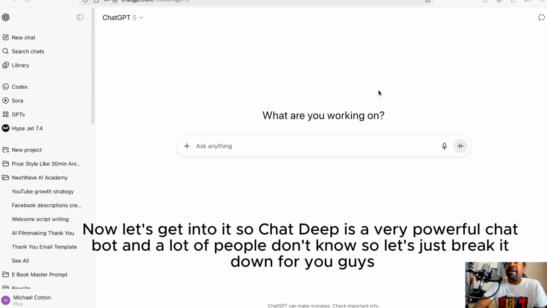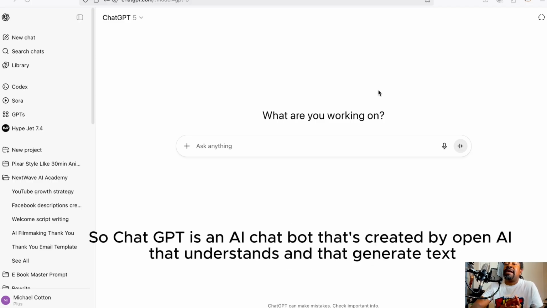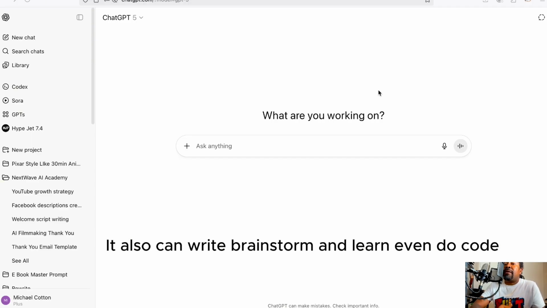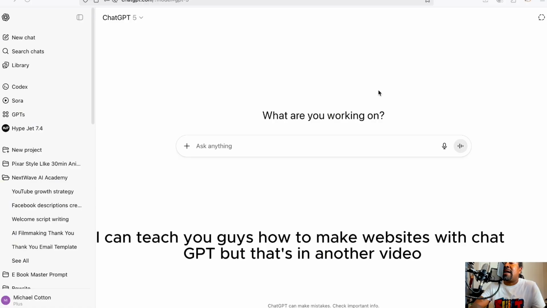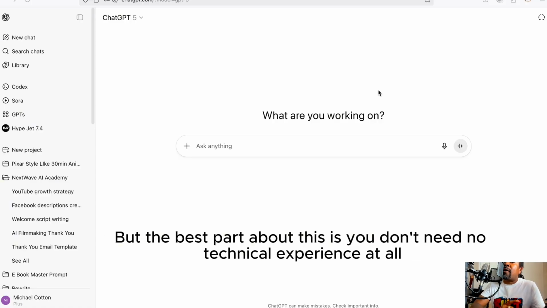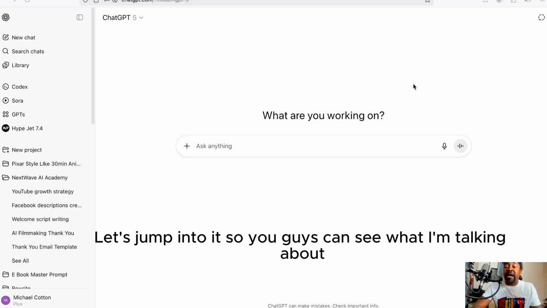So ChatGPT is a very powerful chatbot, and a lot of people don't know, so let's just break it down for you guys. ChatGPT is an AI chatbot that's created by OpenAI that understands and generates text. It can also write, brainstorm, and learn, even do code. Yes, I said code. I can teach you guys how to make websites with ChatGPT, but that's in another video. But the best part about this is you don't need any technical experience at all. Let's jump into it so you guys can see what I'm talking about.